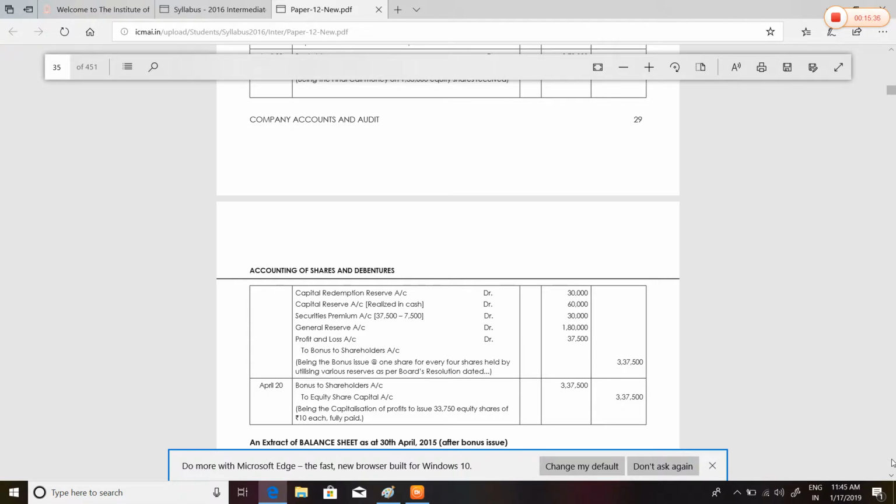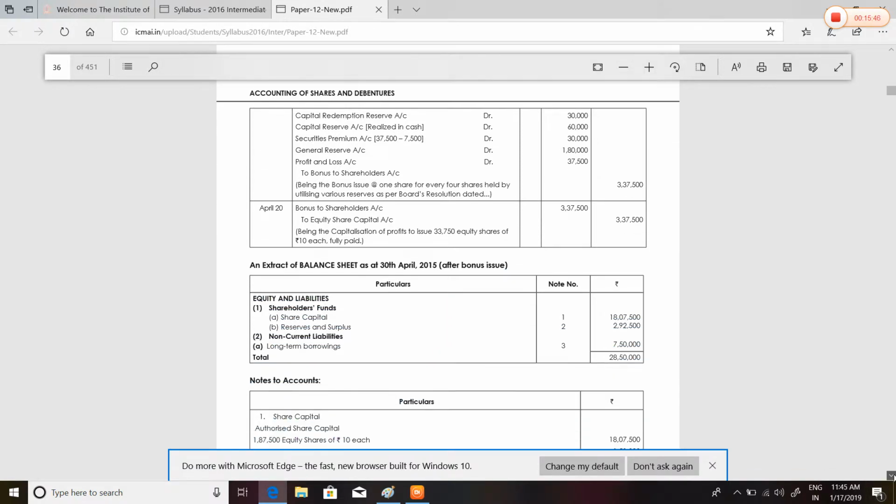It is calculated on 1,35,000. Okay. Now here's the balance sheet for you.